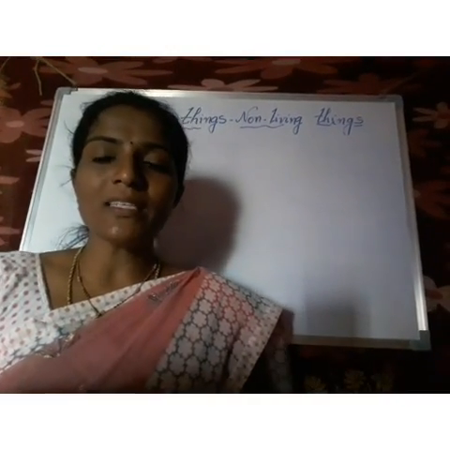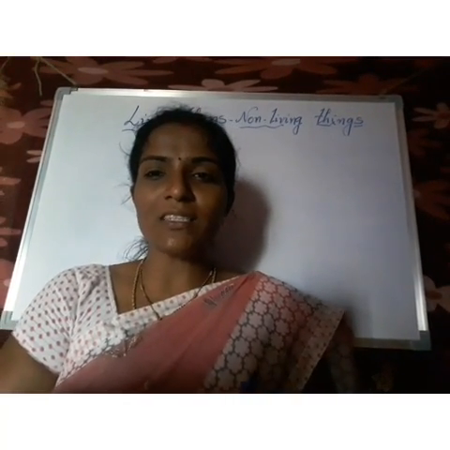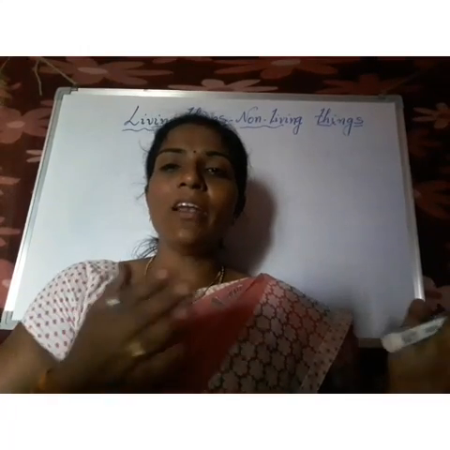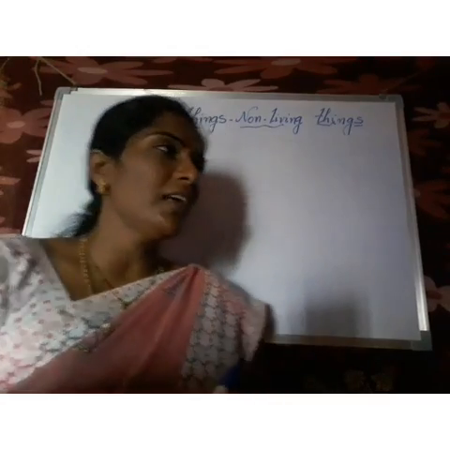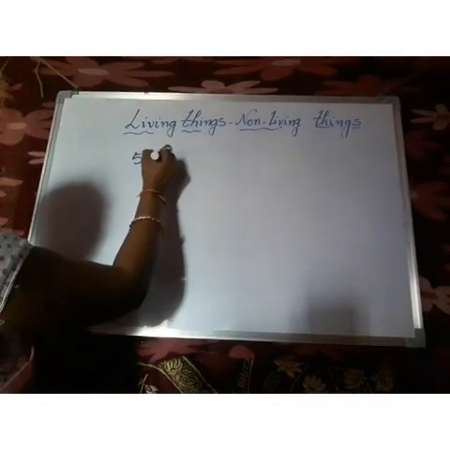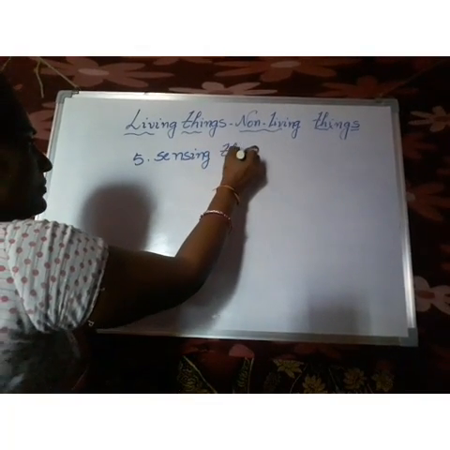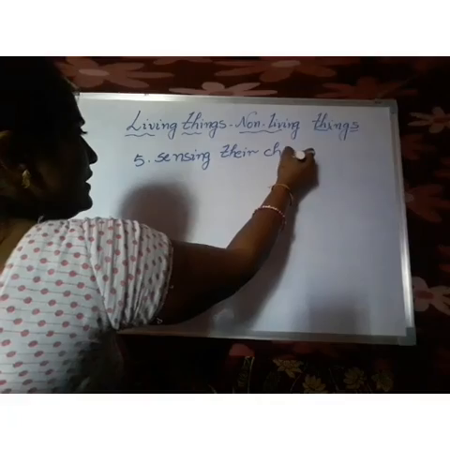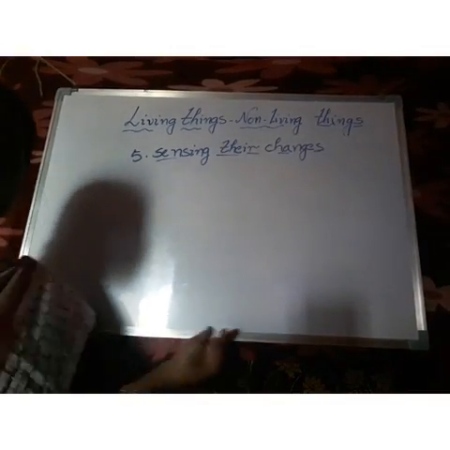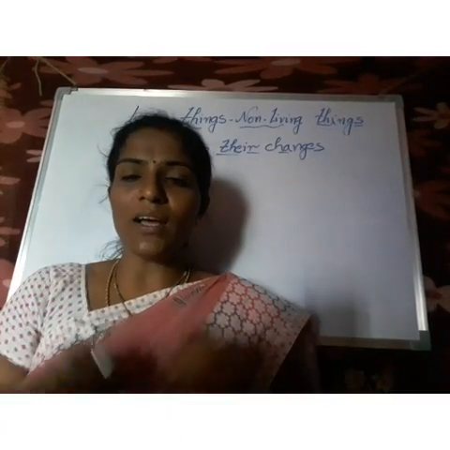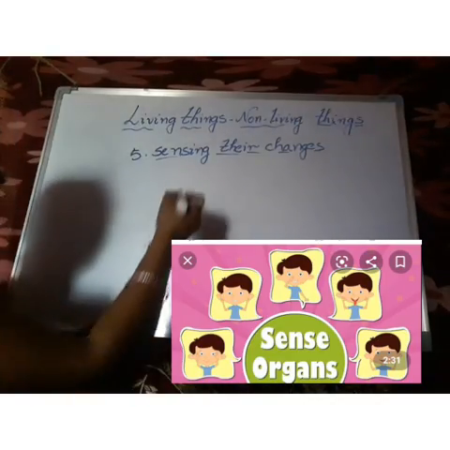So living organisms can use their organs for breathing. But non-living things don't have any organs, so they will not show the character of breathing. And coming to the fifth character, sensing their changes. For example, how do we know what is going on around us? With our sense organs.